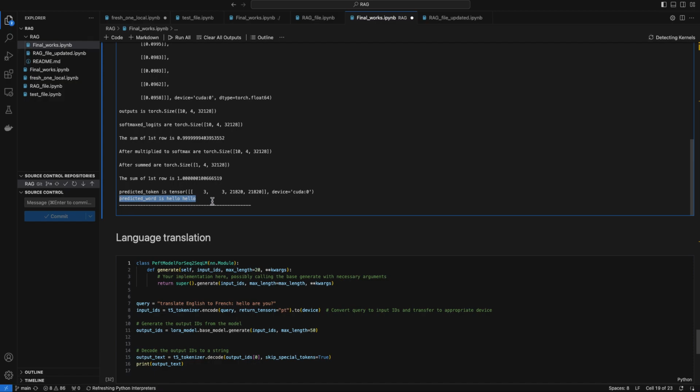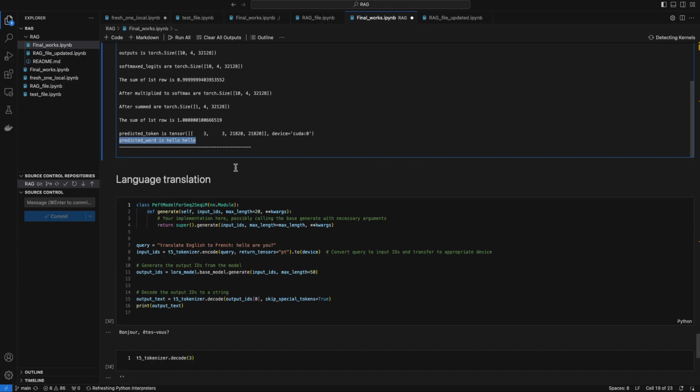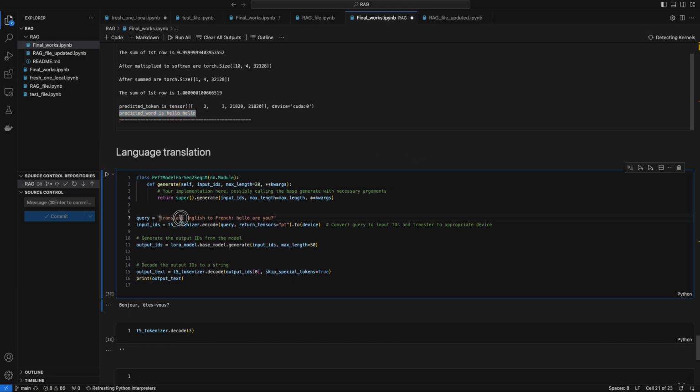In my case, it's pretty bad because I was training on a very limited amount of data, just with the intention to visualize what's happening inside. Also, I made a small mistake, if I have to be honest. I used the T5 model, which is basically designed for language translation. For example, translating English to French, you give it "hello, how are you?" and it translates it. So this model was not originally trained for question answering but for language translation. I think it translates for five languages, but it's pretty much not useful for my purpose.